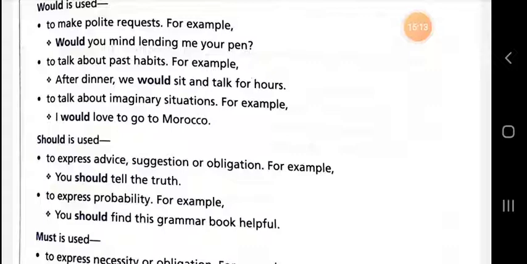Next point, should is used to express probability. If there is a matter of probability in any sentence or any line which you are speaking, you should use should. You should find this grammar book helpful.